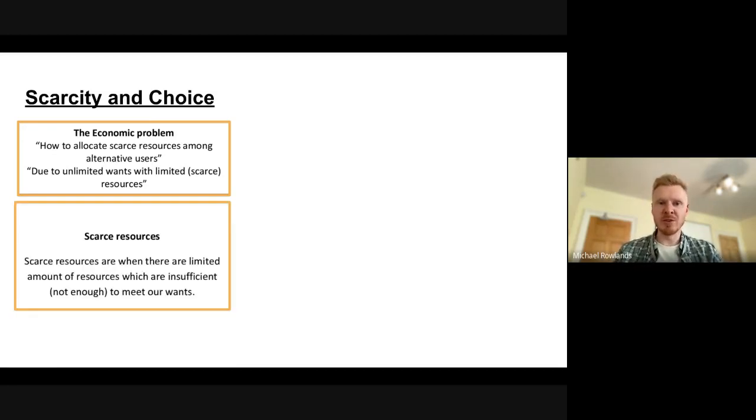Now, what are scarce resources? Well, scarce resources are when there are a limited amount of resources which are insufficient or not enough to meet all our wants. And if you think about it, we all face individual economic problems. We all have more wants than we can satisfy with our resources, being our own financial resources or that of our parents. Even incredibly wealthy people such as Elon Musk and Bill Gates and Jeff Bezos, they can't achieve everything they want to achieve. They still face scarce resources.